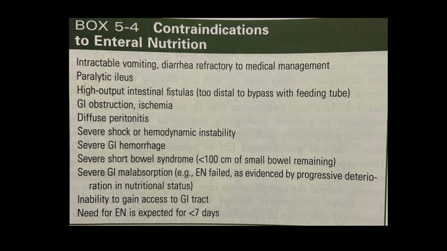Okay. Next is diffuse peritonitis. When there is a hollow viscus perforation with peritonitis, you can't give tube feeding. Whatever you give will go through the perforated part and into the peritoneal cavity. Next are severe shock and hemodynamic instability, severe gastrointestinal hemorrhage, and severe short bowel syndrome.